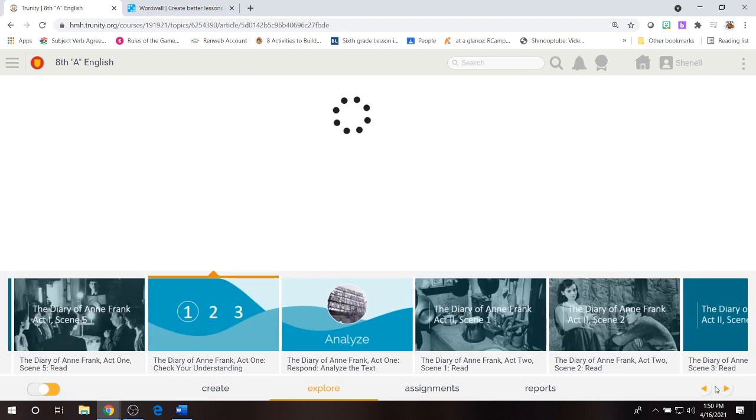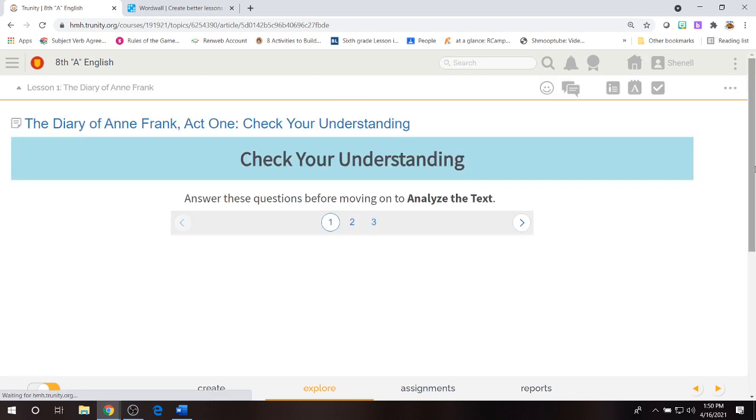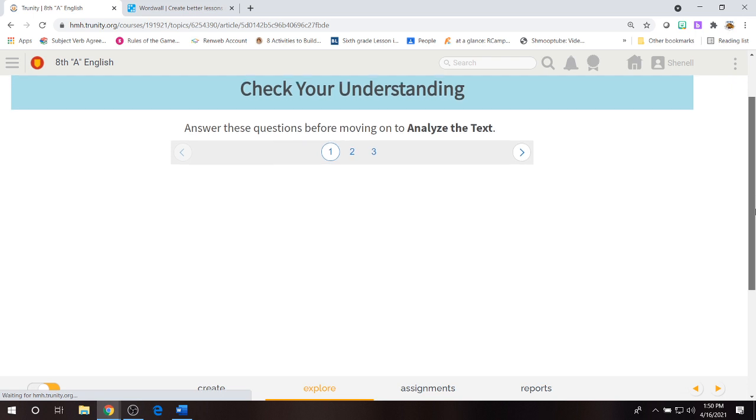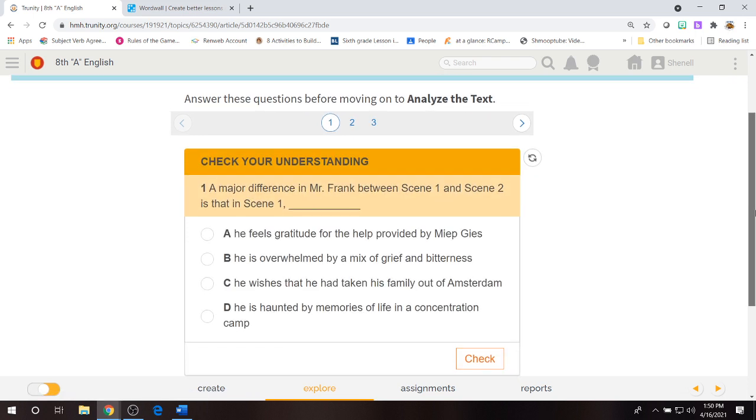So this is the end of Act 1. We've gotten more than halfway through the story. It's time to check your understanding. Answer these questions before moving to analyze the text.